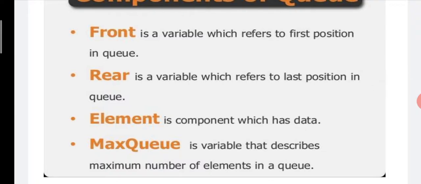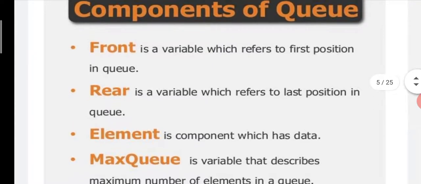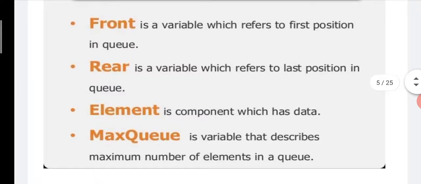The next one is element. Actually, element is a component which holds data. Suppose the user wants to store a value, for example 10. This 10 is an element which is going to be inserted inside a queue. Then the next component is max queue.